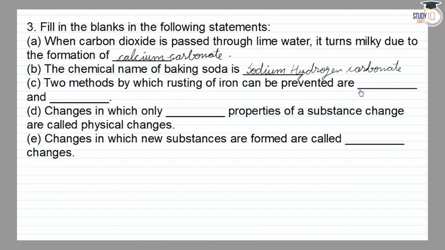It's painting and galvanization. We have, changes in which only dash properties of substances change are called physical change. It's physical properties में change होने चाहिए, physical change. E. Changes in which new substances are formed are called dash changes. New substances जब form होते हैं, change होता है, उसे हम बोलते हैं chemical change.